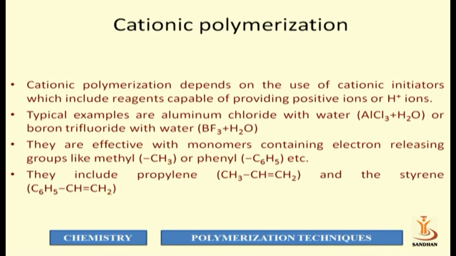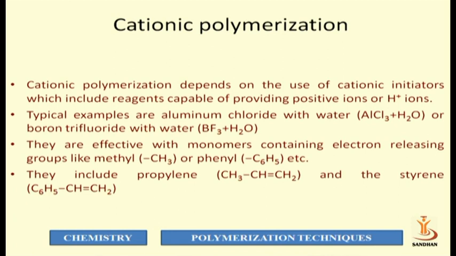Cationic polymerization depends on the use of a cationic initiator, which includes reagents capable of providing a positive ion or an H+ ion. So in cationic polymerization, the initiation is carried out by a positive ion or an H+ ion. Typical examples are aluminum chloride with water, AlCl3 plus H2O, or boron trifluoride with water. This type of initiator is used in cationic polymerization.